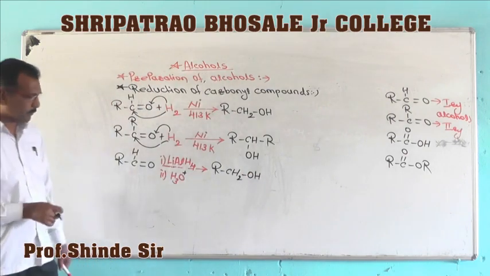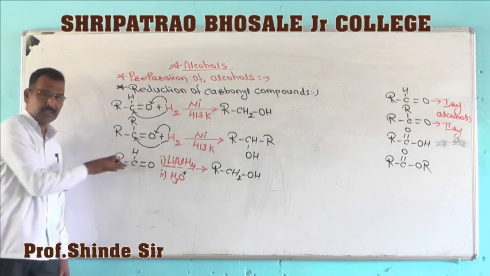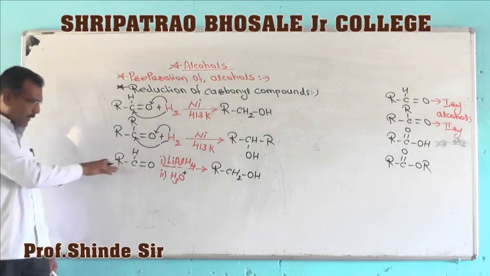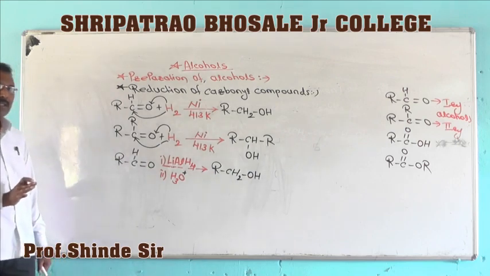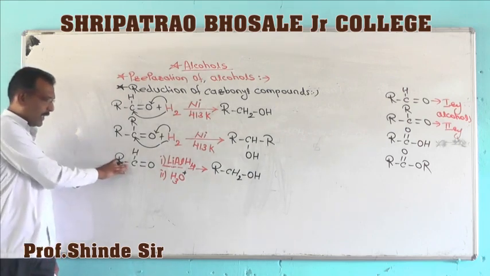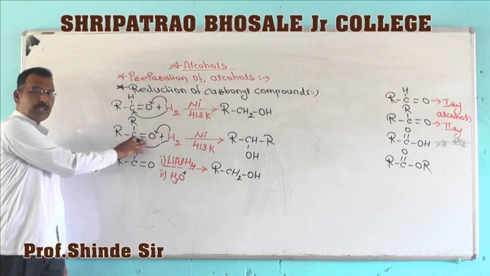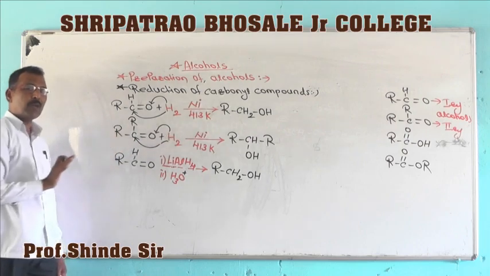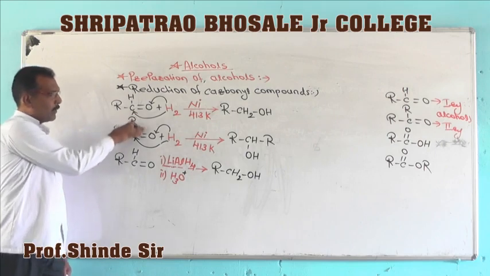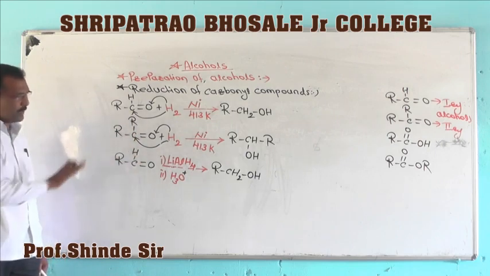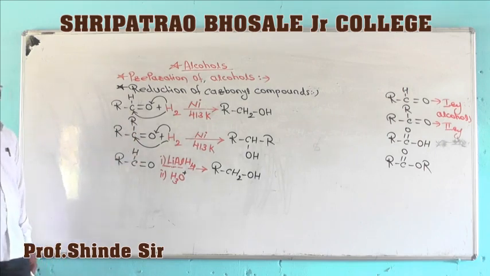So this is an alternative method, using lithium aluminum hydride followed by acid hydrolysis. Both aldehydes as well as ketones form corresponding alcohols. In this way you can obtain these alcohols by the reduction of carbonyl compounds.